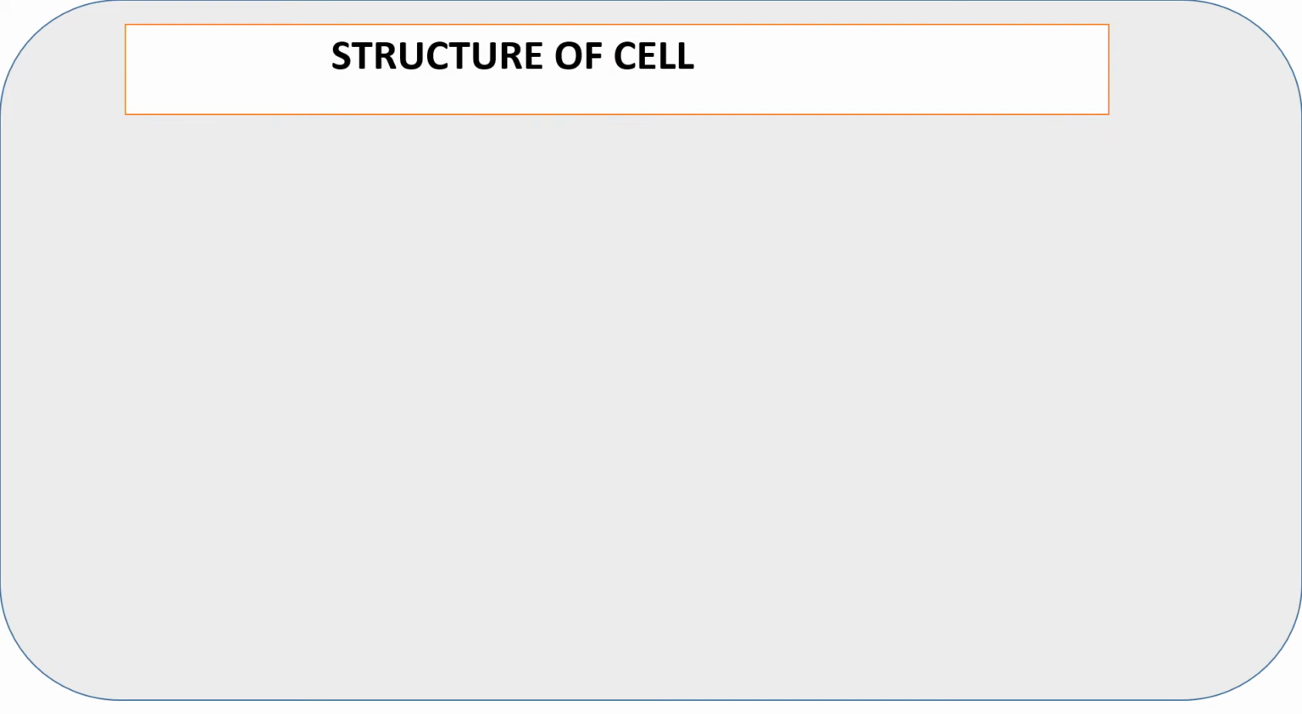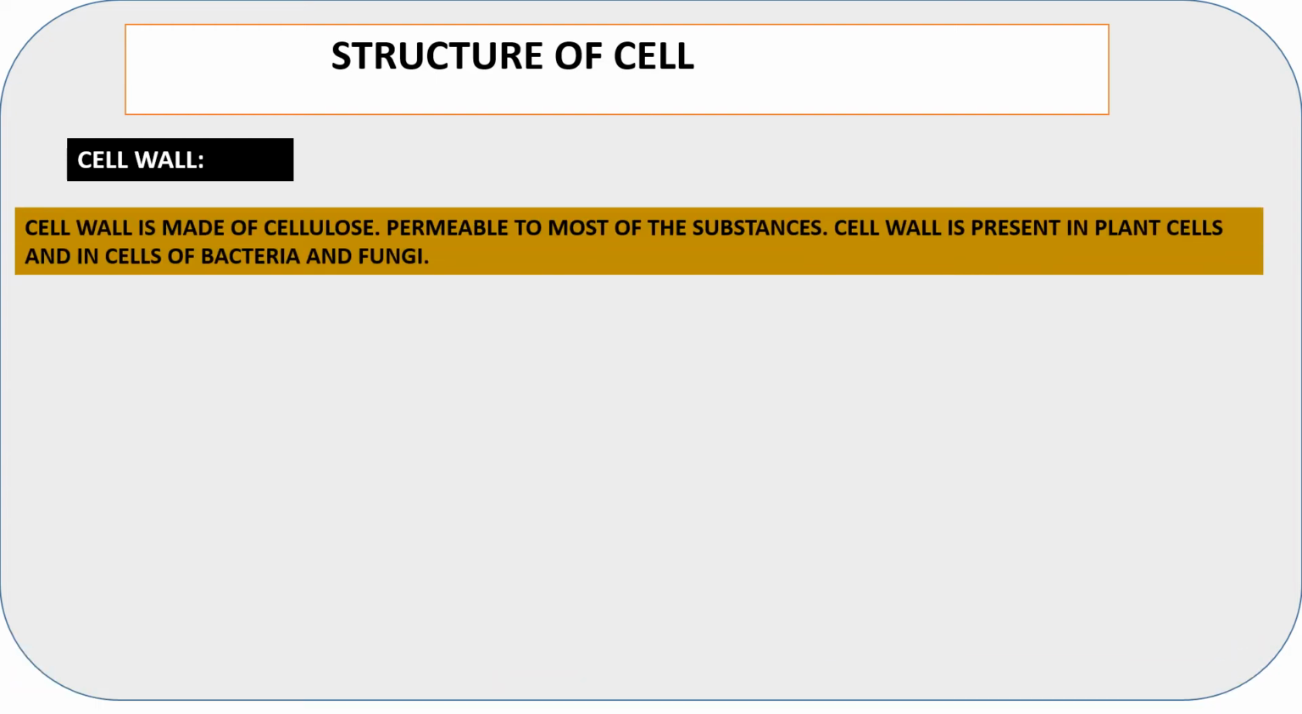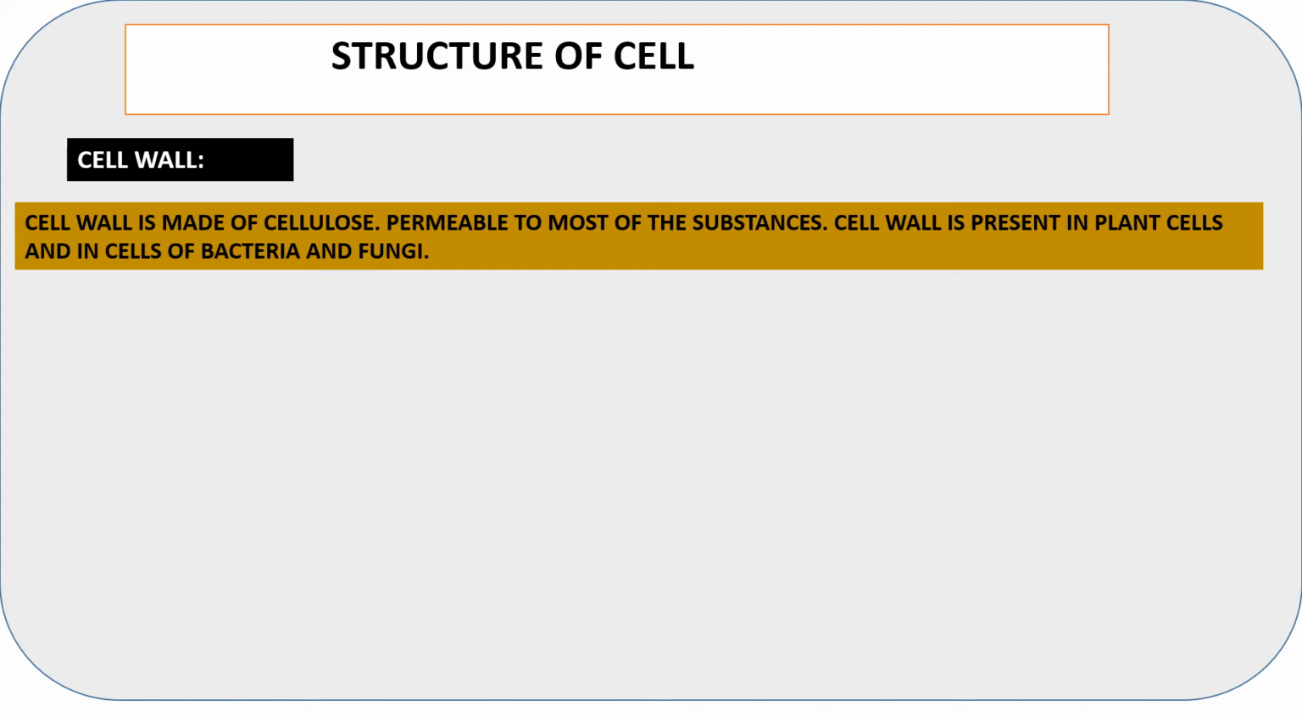If you look at the structure of the cell, the first organelle is the cell wall. The cell wall is the outermost covering of most cells except animal cells. It is composed of cellulose and it is permeable to most substances. It is present in plant cells, bacterial cells and fungal cells. It is not present in animal cells. This is the biggest difference between animal cell and plant cell.